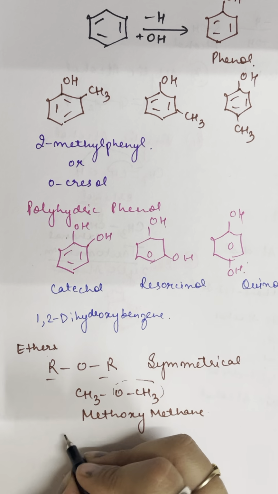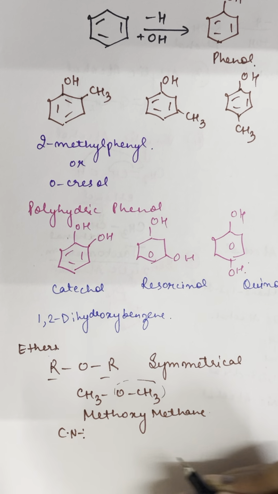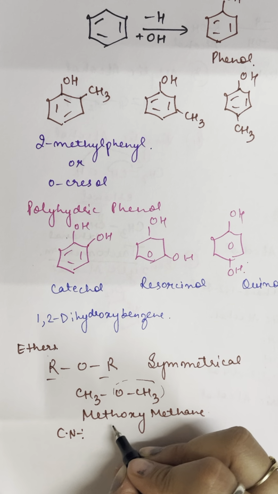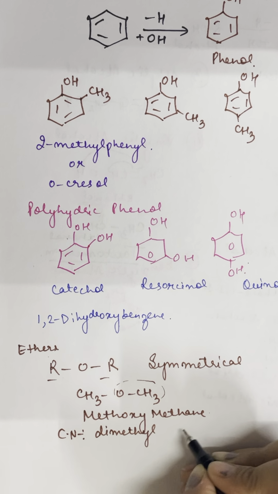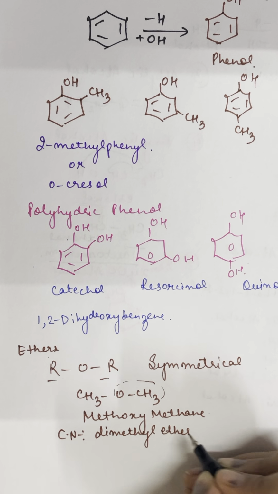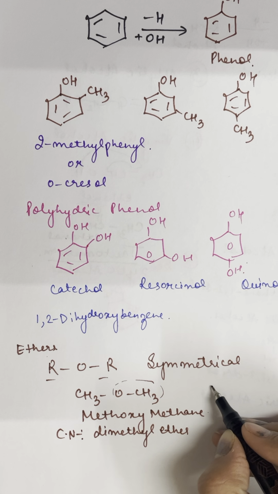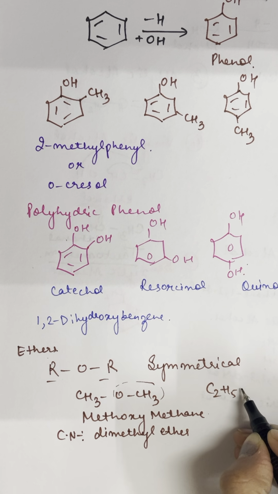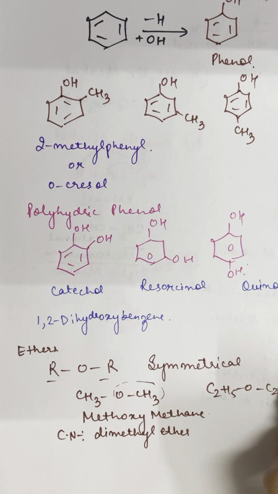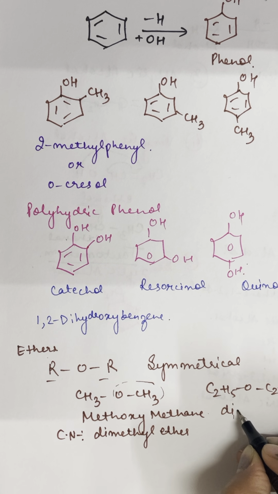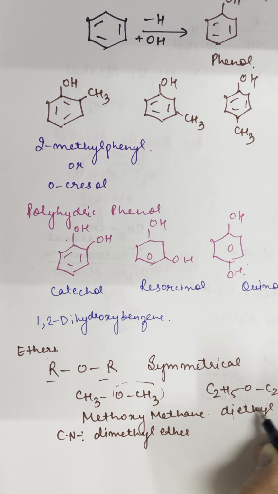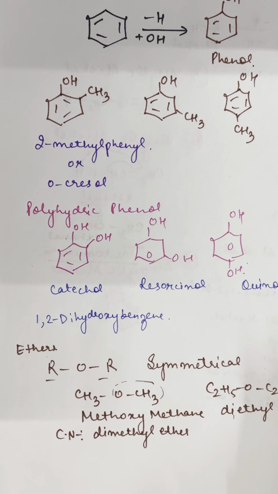And what will be the common name? Can you take a guess? Yes, you're right, dimethyl ether. Similarly, if you write C2H5OC2H5, then the common name will be diethyl ether.